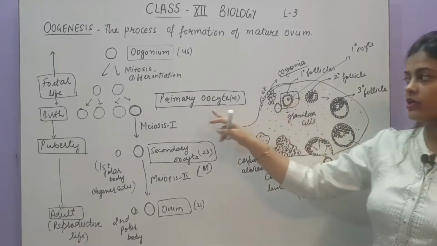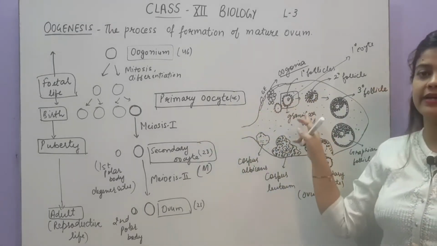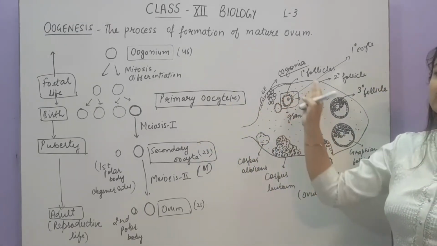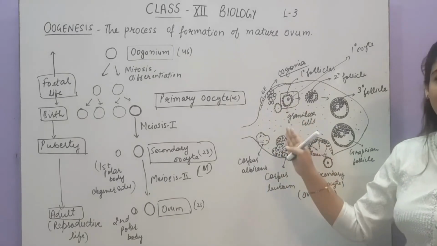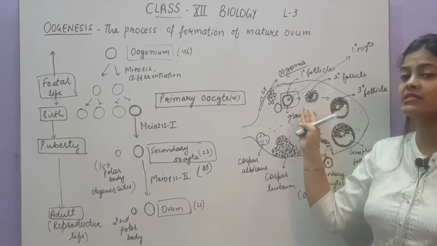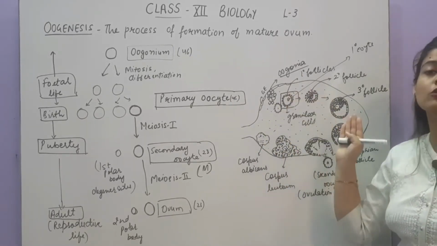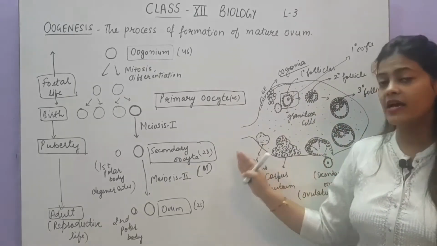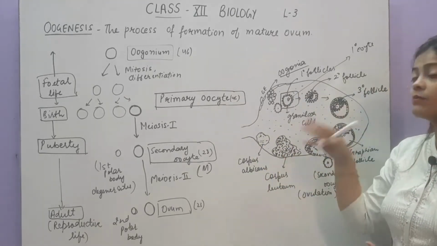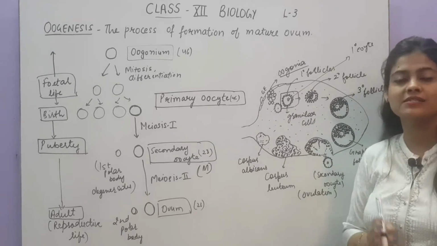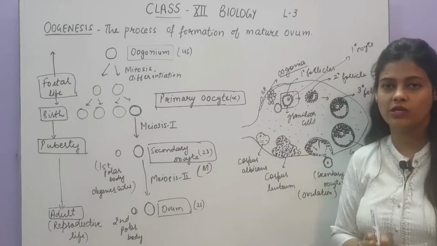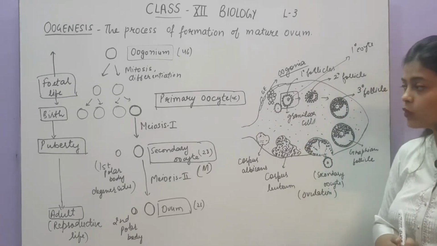Now this primary follicle, from birth till puberty, there are so many primary follicles in lakhs, but when puberty is attained, when they have to convert into secondary follicles, some of them will degenerate. Only 60,000 to 80,000 primary follicles will be left in the ovary.